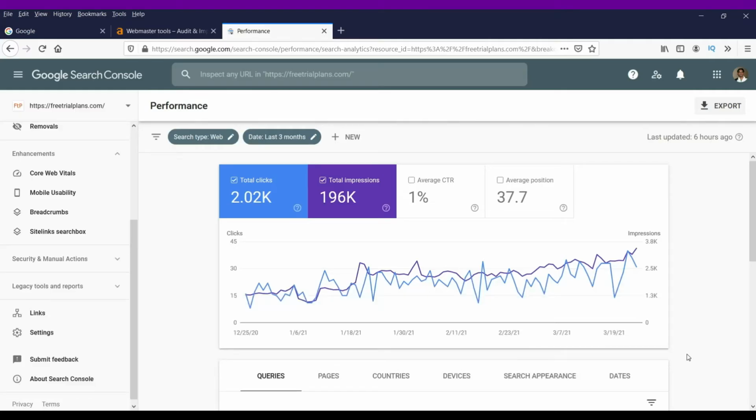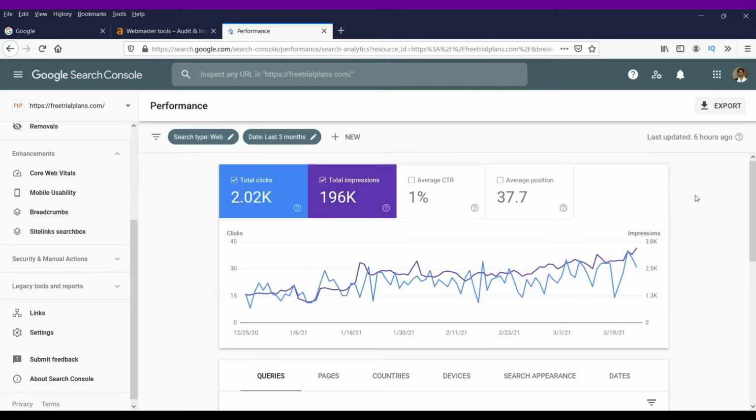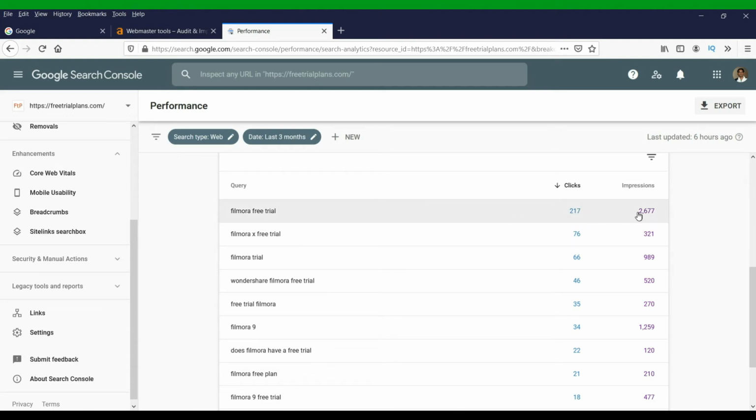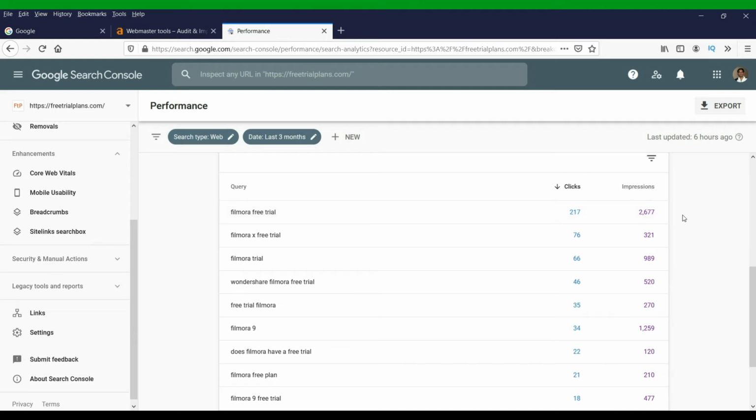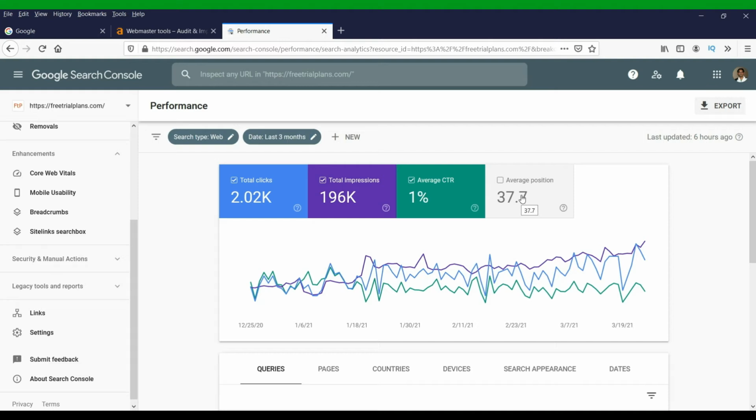In the previous video, we linked our website to the Google Search Console. It will take some time for Google to crawl through all the pages of your website. So if you have just linked your website to the Google Search Console, then wait for at least 1 or 2 weeks. Now the best part is that it will show you all the keywords that your website is ranking for. It will show the number of impressions for a particular keyword. Let me show you. For this keyword, there are 2677 impressions and I'm getting 217 clicks. It will also show the CTR and the average position.